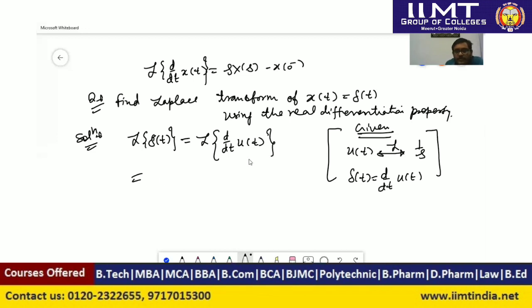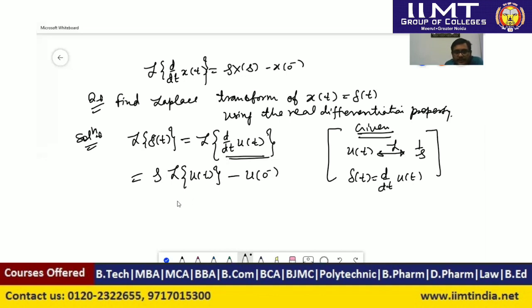So we will use the time derivative property, that is real differentiation property, and that property says that derivative of a signal x(t) is equal to s times X(s), that is Laplace transform of u(t), minus u(t) at time t equal to 0 minus.